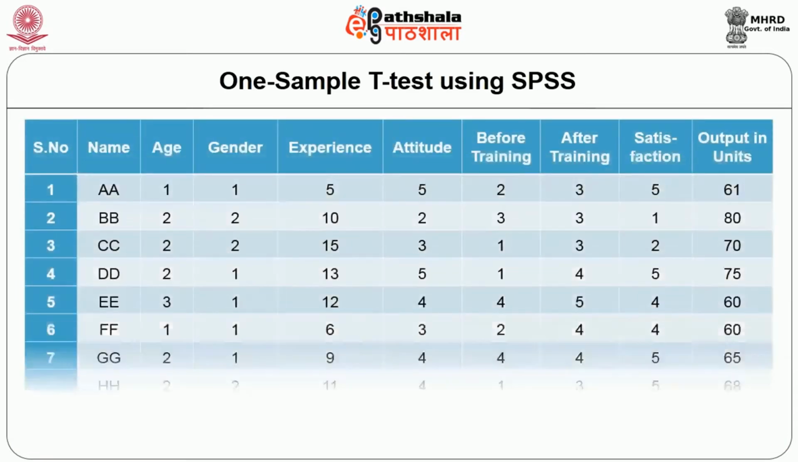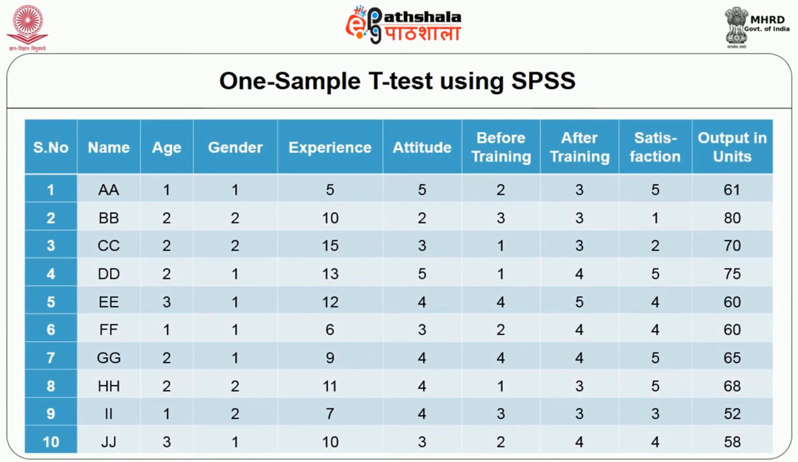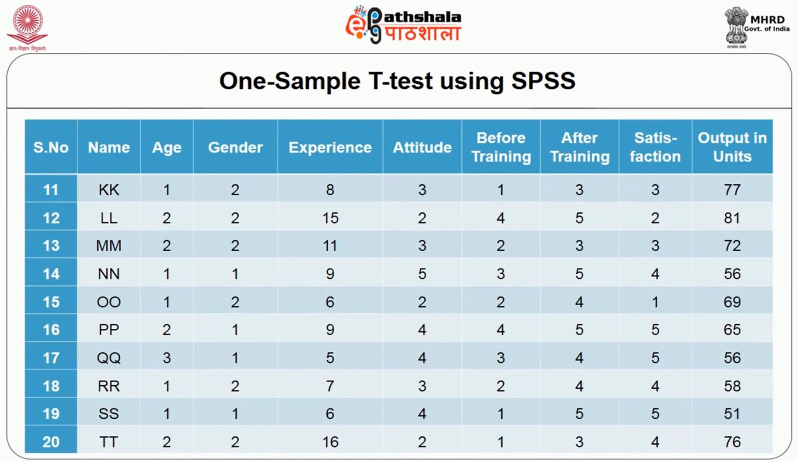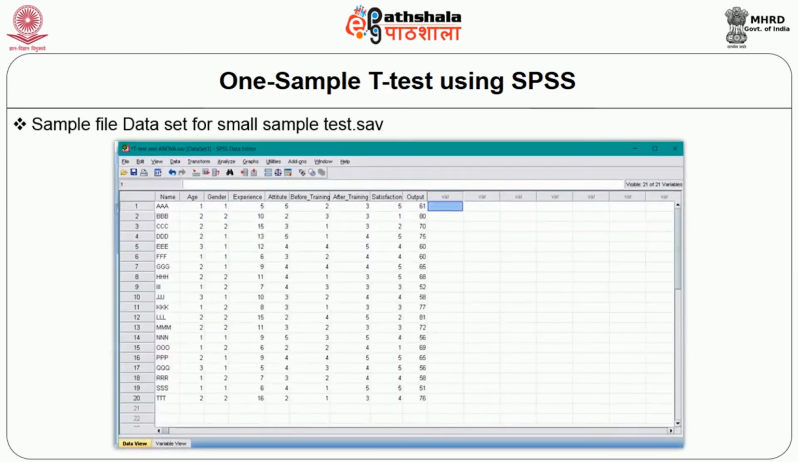The data sheet given below consists of responses of 20 respondents. The data includes name, age, gender, experience, attitude towards the company, preference to training program, before and after the training, job satisfaction, output produced by the employees in units. So the table given below represents that. We can move further. Let us now see the same thing using SPSS.